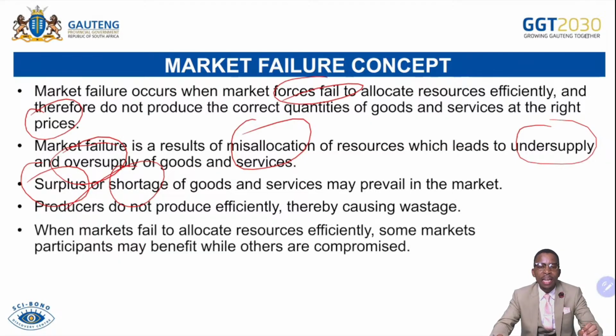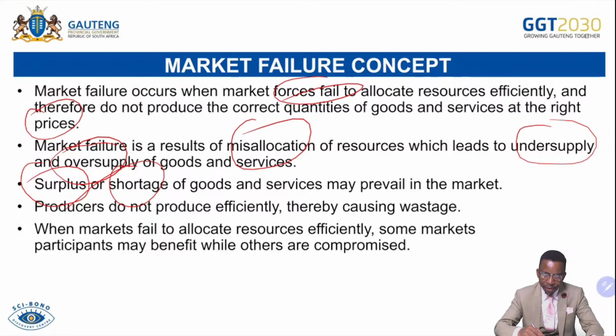Whenever the market is unable to allocate resources efficiently, some consumers will go without the product, which will be a market failure. And some consumers will be having more of the product, which is also a market failure, because some are getting a product, some are going without the product. So when the consumer is not satisfied by the product produced by the producer, there is a market failure. If the supplier supplies less than expected, there is a market failure.